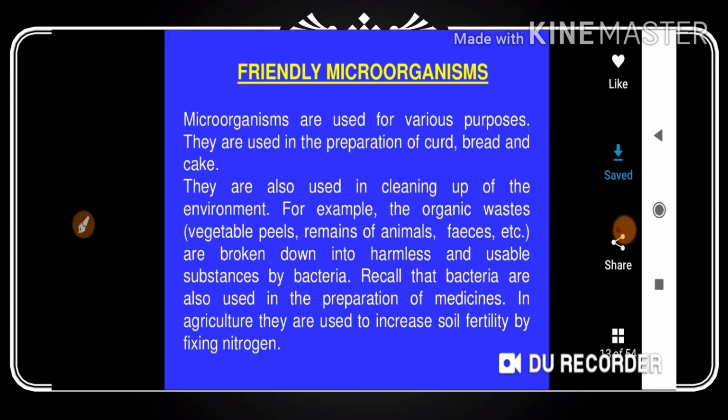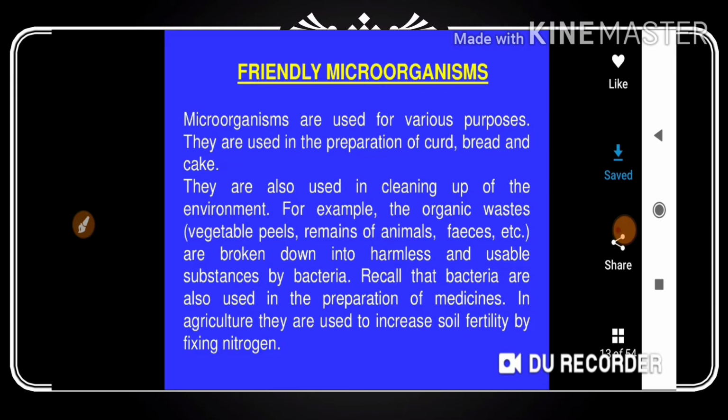How will they benefit the body, or how will they have a bad impact and bring some diseases to the body? That is what we need to discuss. Friendly microorganisms are those which bring benefits to the body.